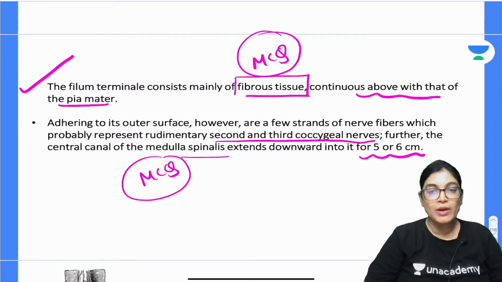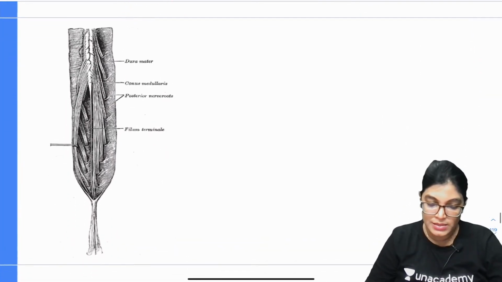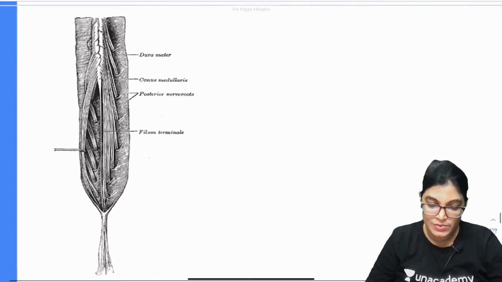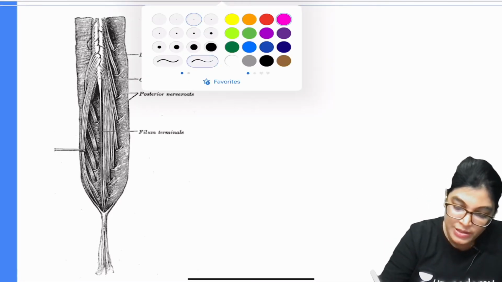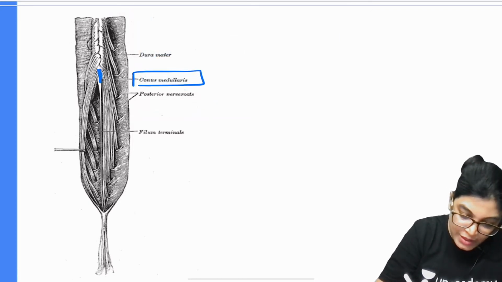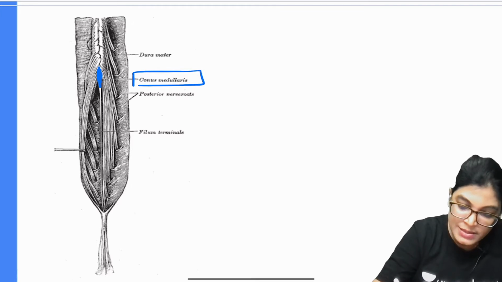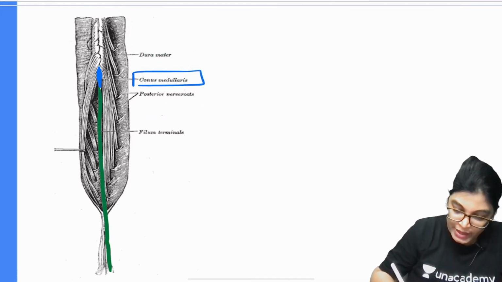Got it? Now I would like to show you a diagram for it. Let me just elongate this one. You can see this strand-like structure going lower down from the conus medullaris.